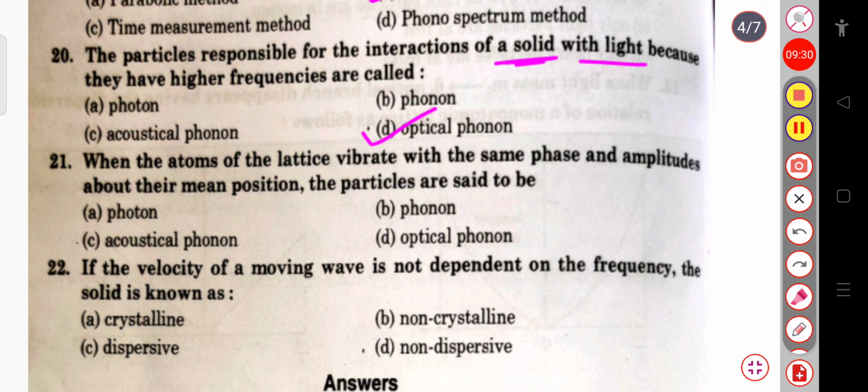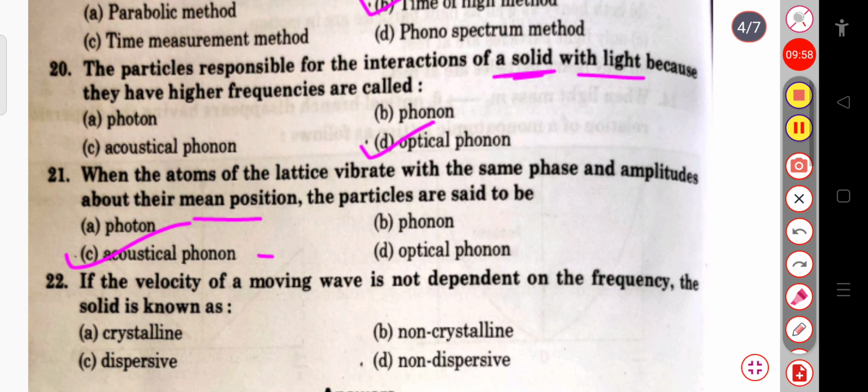Okay, then the next question is, when the atoms of the lattice vibrate with the same phase and amplitude about their mean position, the particles are said to be photon, or phonon, or acoustical phonon, or optical phonon. So here the correct answer will be acoustical phonon. When the atoms of the lattice vibrate with the same phase and amplitude about their mean position, the particles are called acoustical phonons.